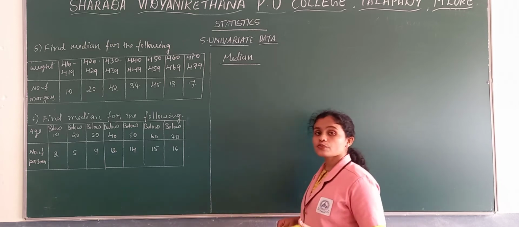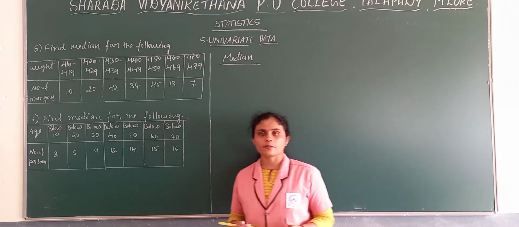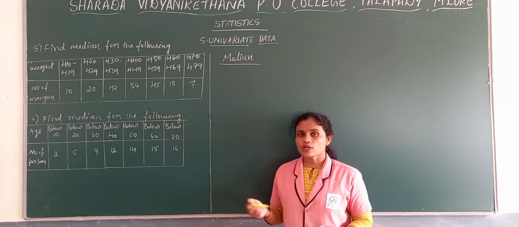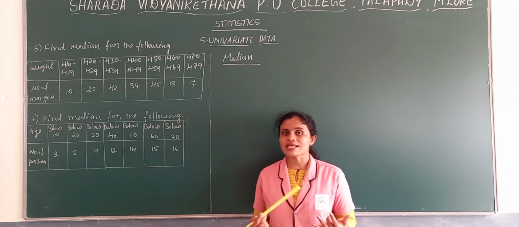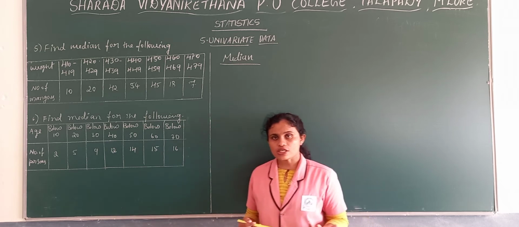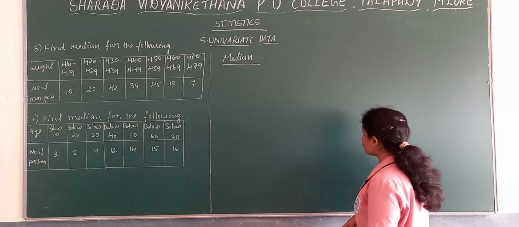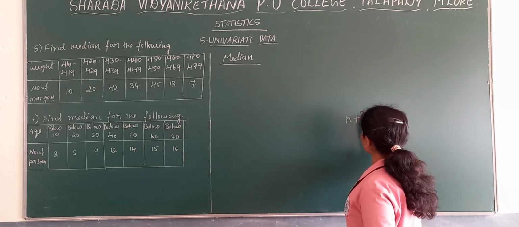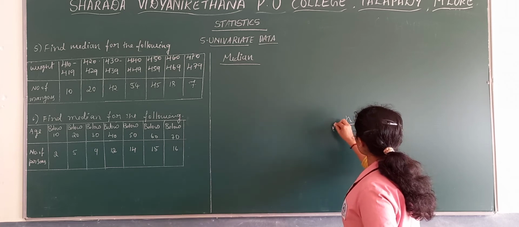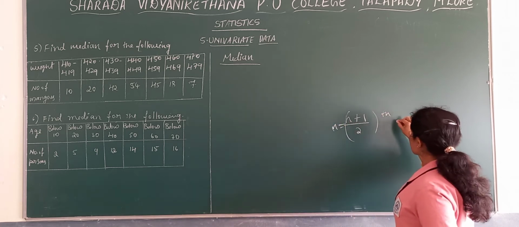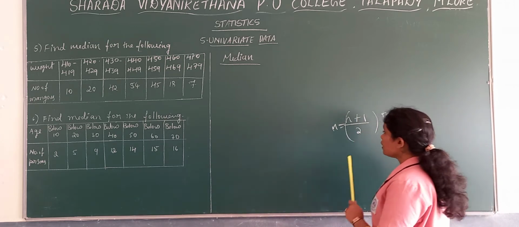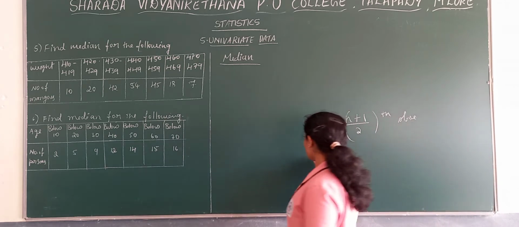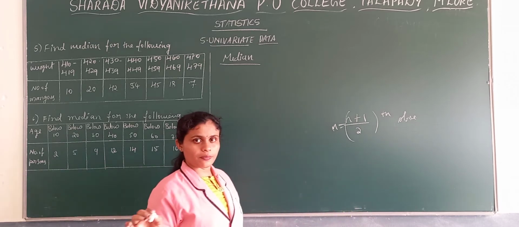In the last class we completed some of the median problems related to ungrouped data, in case of ungrouped, odd number of series as well as even number of series. If it's an odd number of series, we need to go with the formula (n plus 1) divided by 2 observation. This is for odd number of series when it is ungrouped data. If it is even number of series, then middle two values divided by 2.